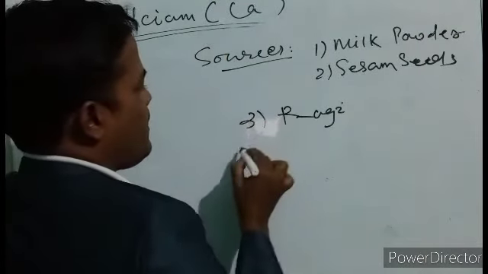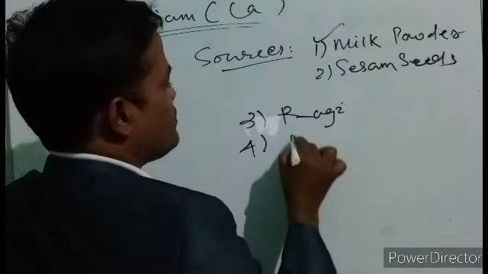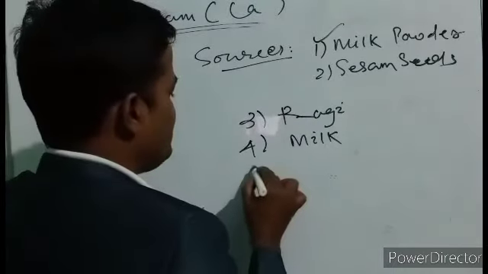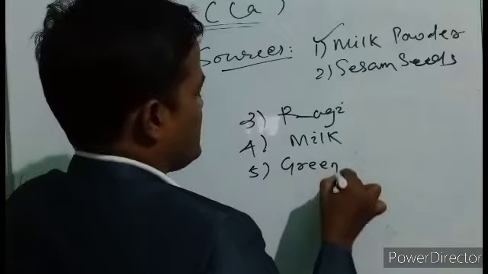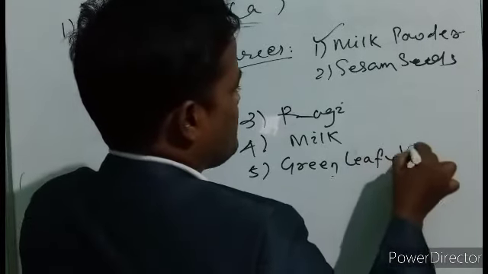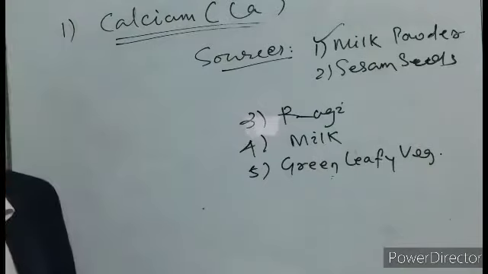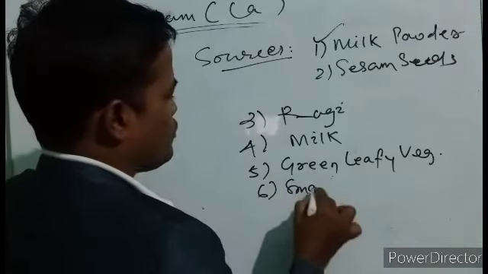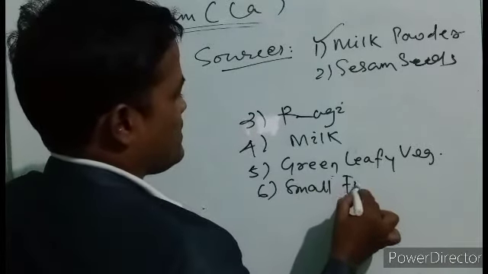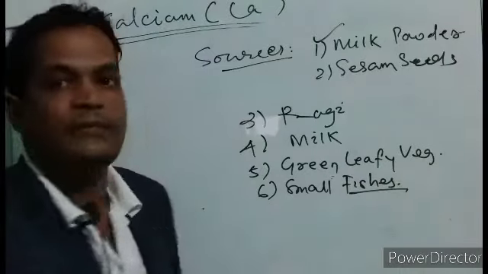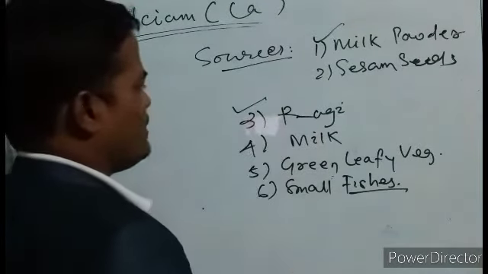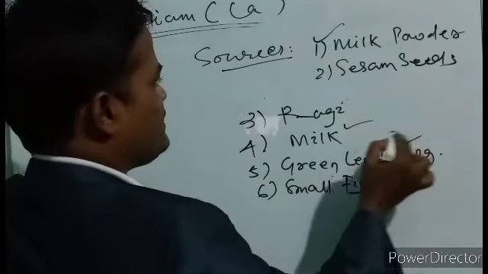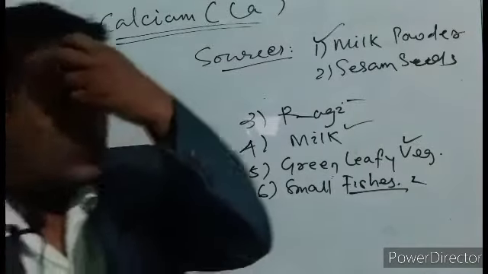Another is green leafy vegetables, and another is small fishes, which are also very good sources. Out of these, very important are milk and small fishes. So ragi, and the best source we can say is milk.